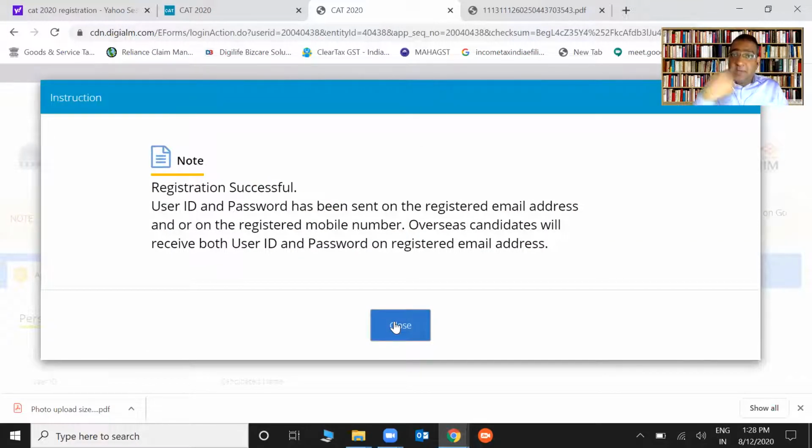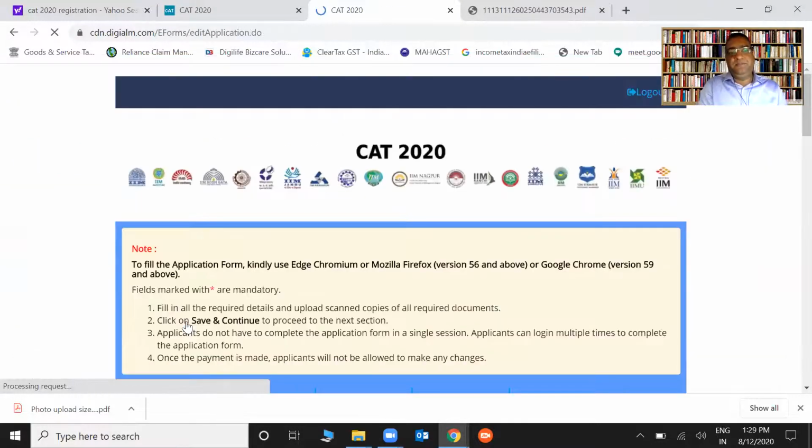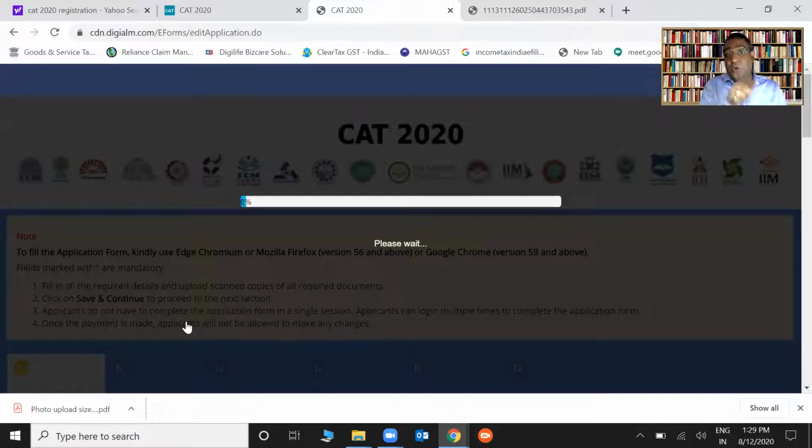Registration is successful. Every time you log in again, it will show you this, so don't worry about it. It's not that something is special. Personal details, again, I'm not going down because it will show my password also. It's not required. Personal details are something you have already filled in, so directly go to the application form. Again, it will load and take some time, only about 5 seconds. It's clear.